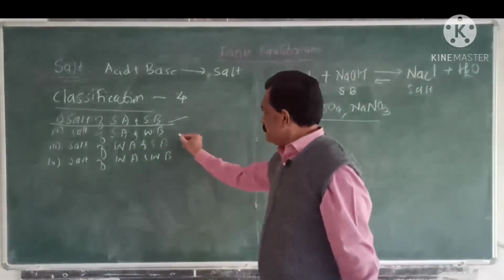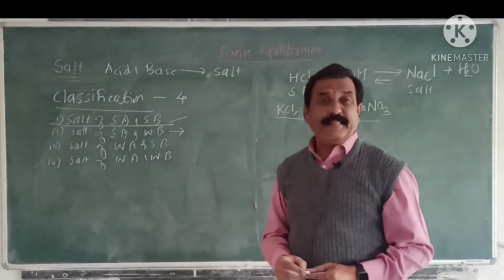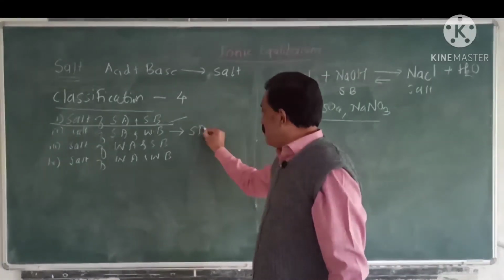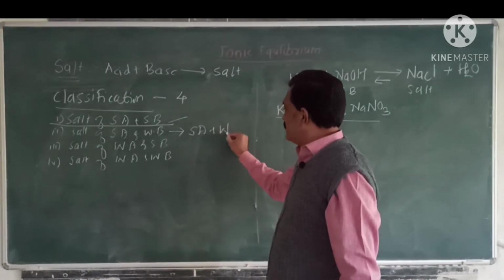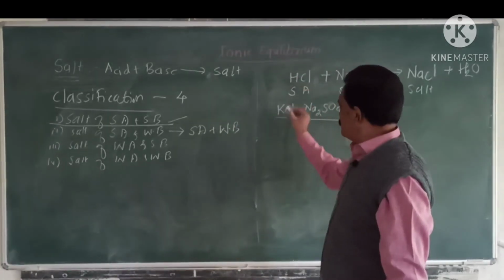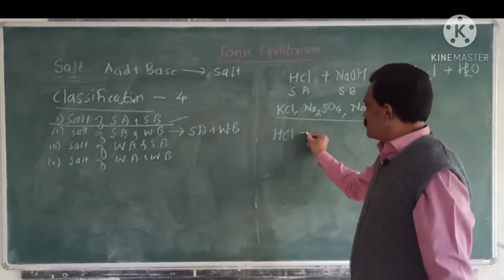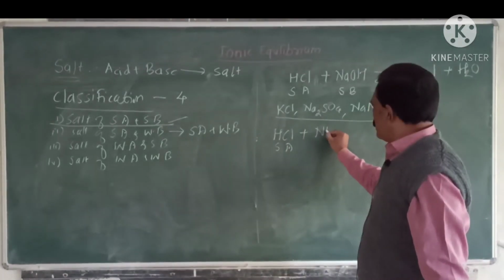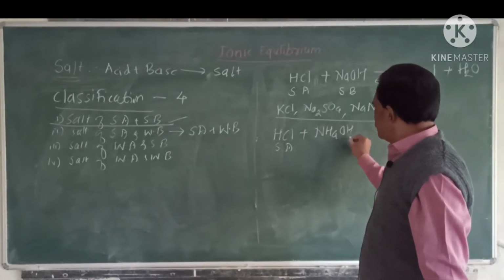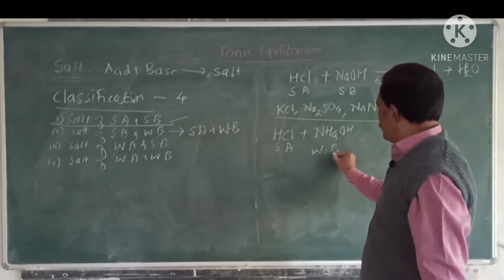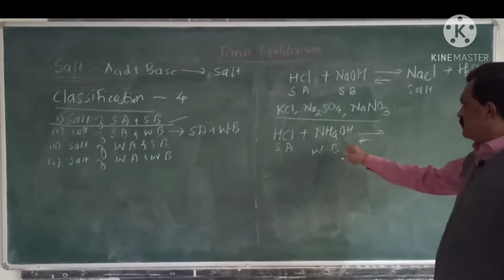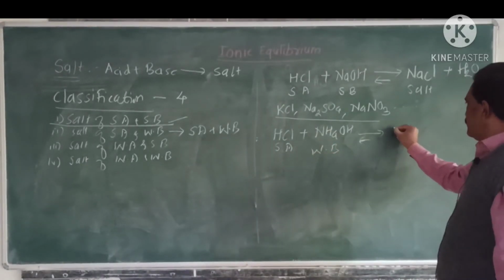Second one, salt of strong acid and weak base, that is, it is obtained by the reaction of strong acid with weak base. Suppose HCl is a strong acid, and ammonium hydroxide NH4OH dissociates to a lesser extent and is a weak base. Then which salt can we get? NH4Cl.